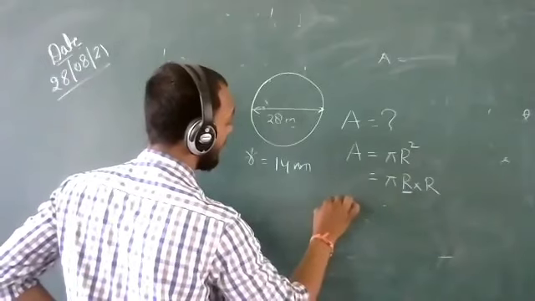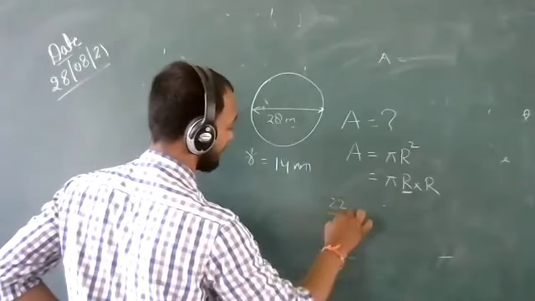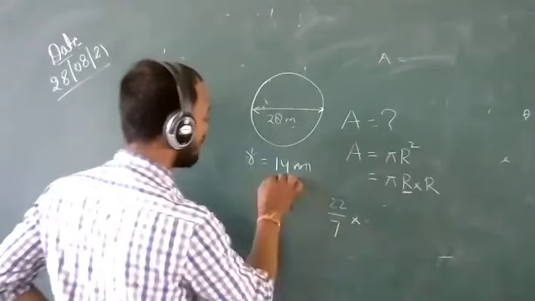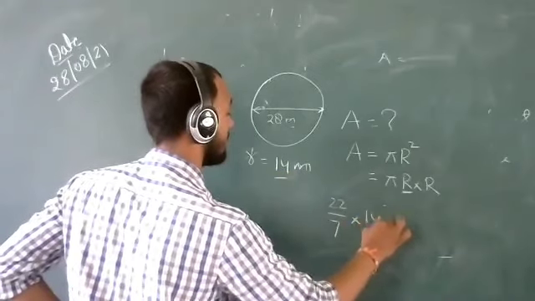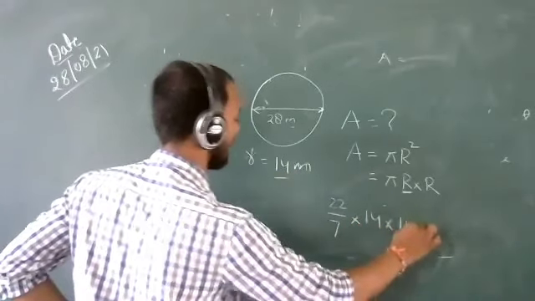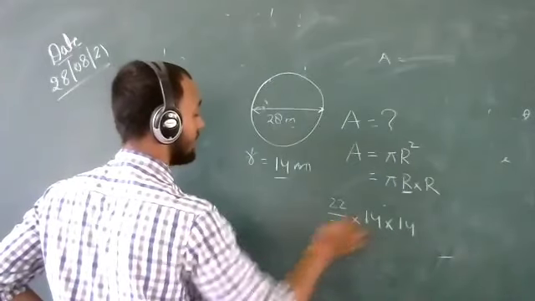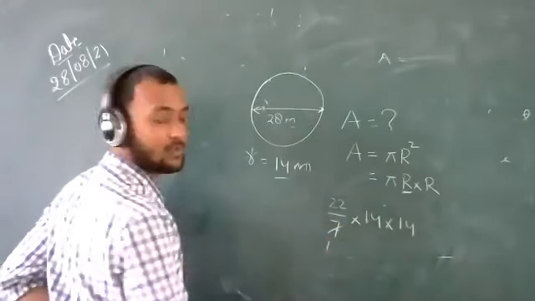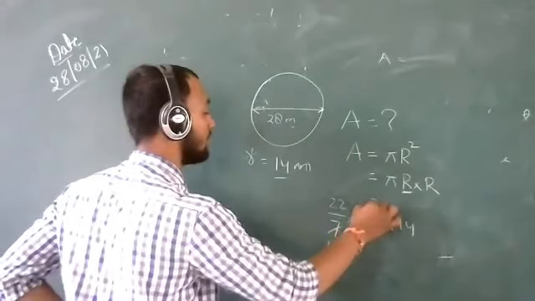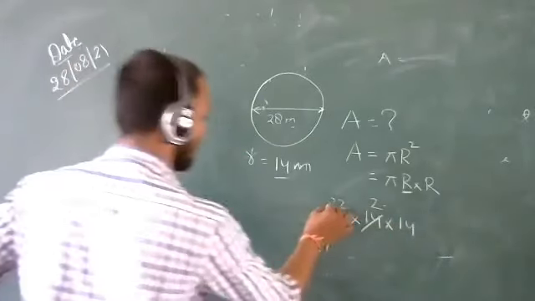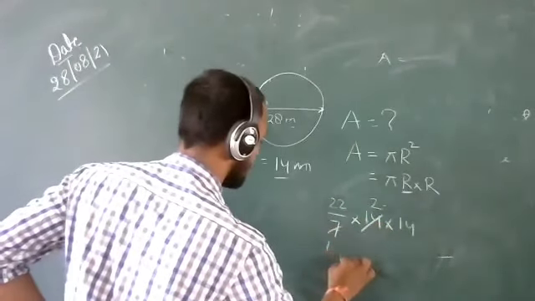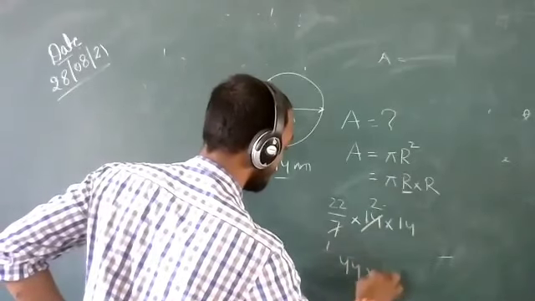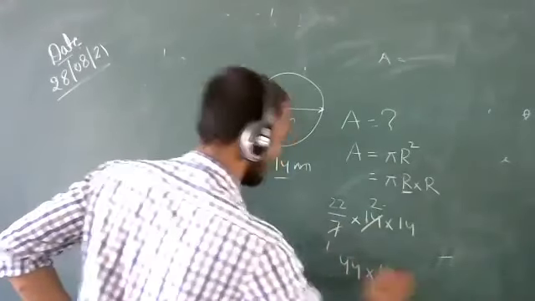The value of pi is 22/7, the value of r is 14, and the value of the other r is 14. We will cancel 7 and 14. 7 ones are 7, 7 twos are 14. Now 22 into 2 is 44, and then 44 into 14.